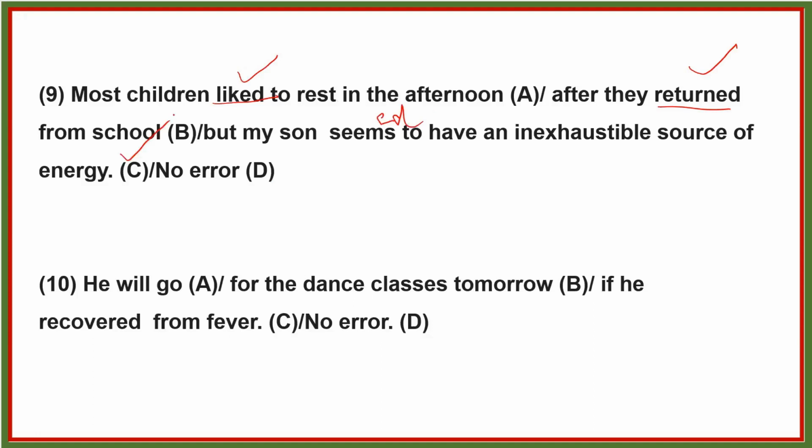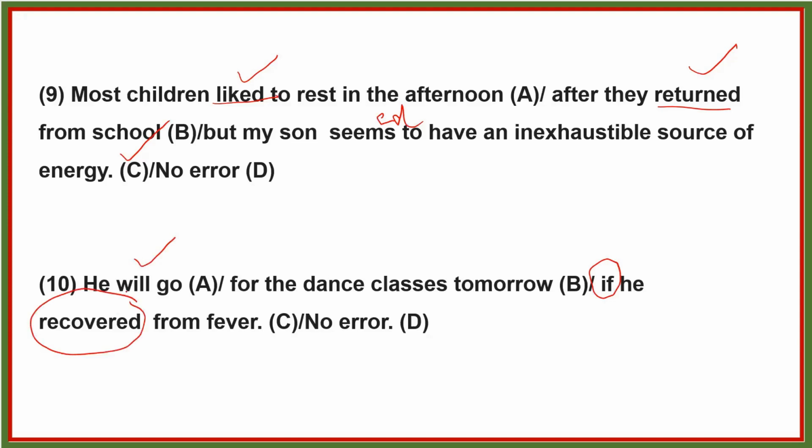So see the 10th question. He will go for the dance classes tomorrow if he recovered from fever. As I have told just now in the very first question, generally if there is an if condition, if in one part will is there, then in the second part definitely present form of verb should be there.